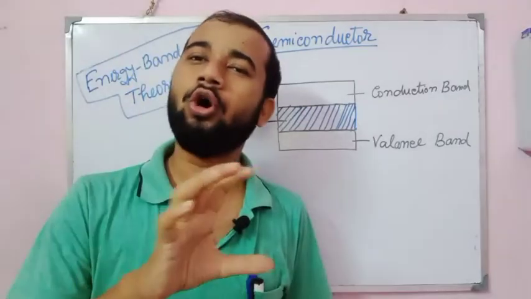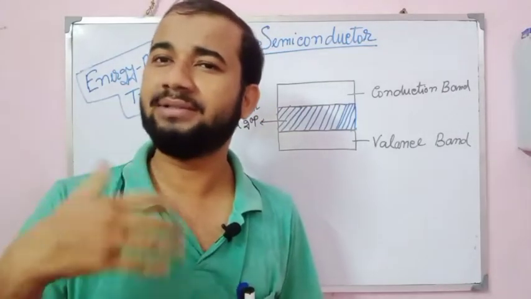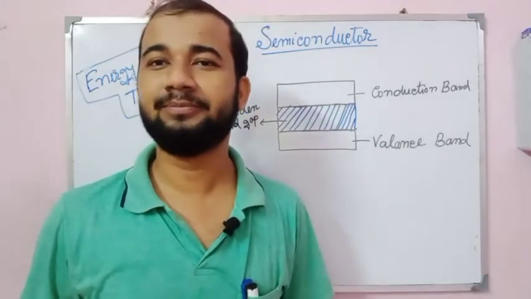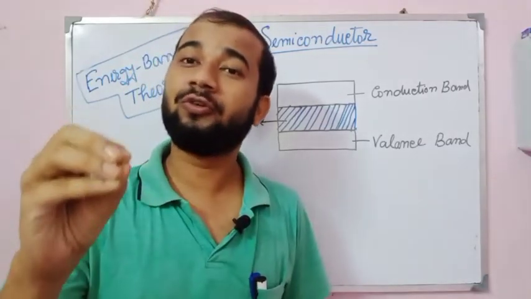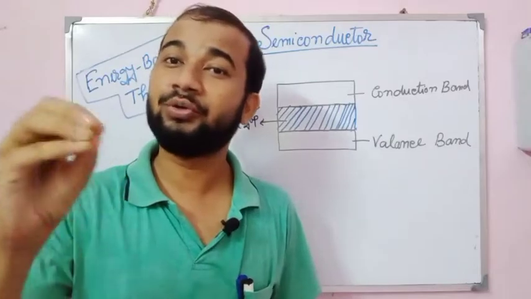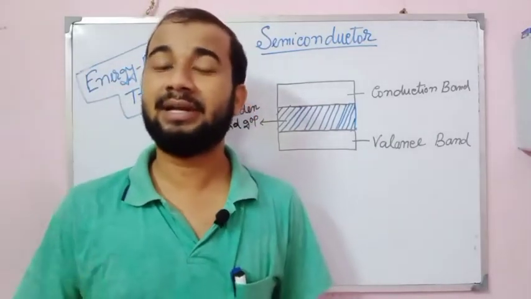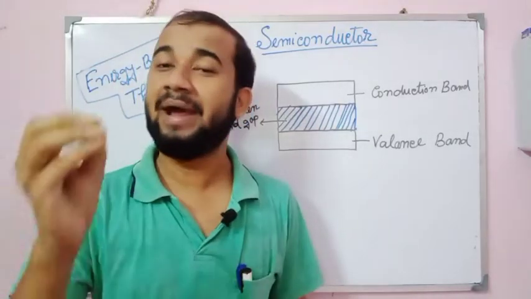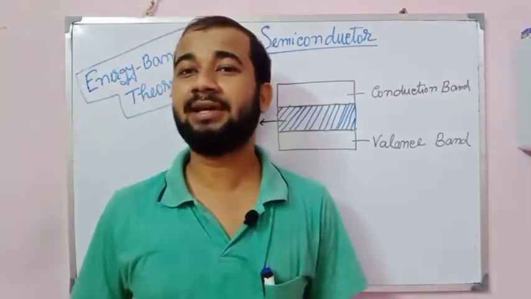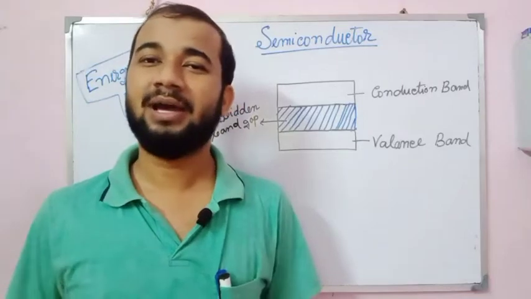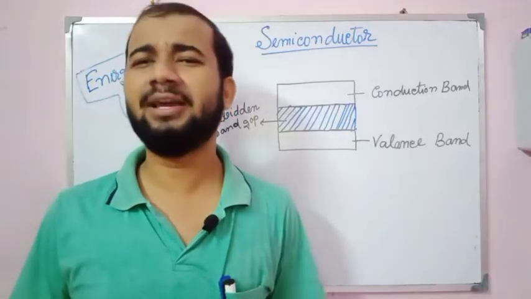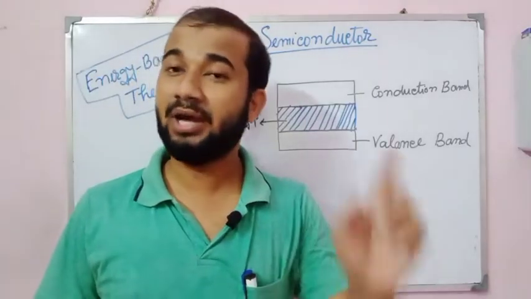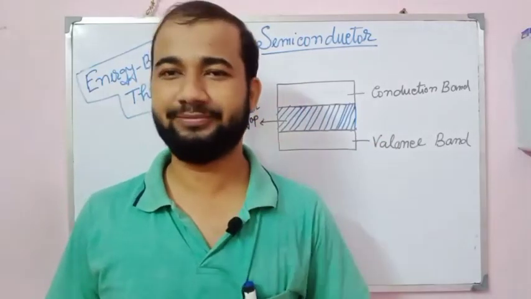You all know that a conductor is a good carrier of electricity, an insulator is a bad carrier, and a semiconductor works in between conductor and insulator.